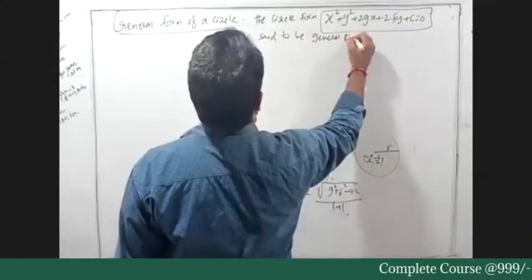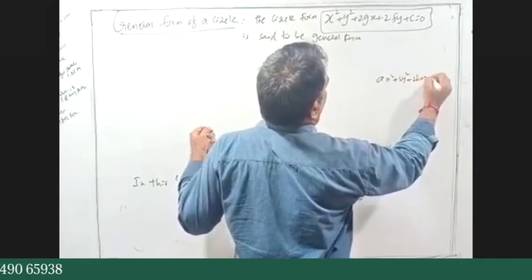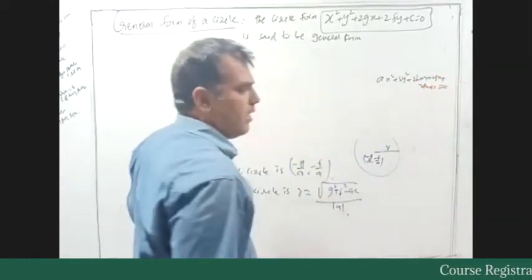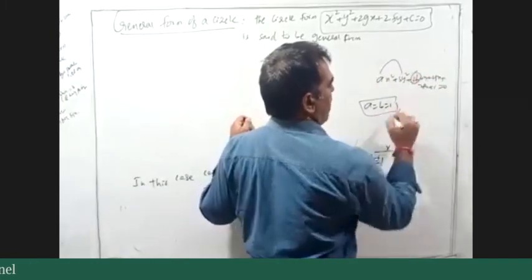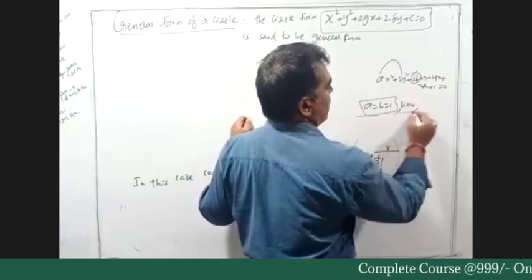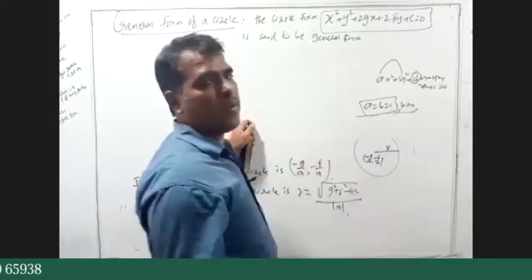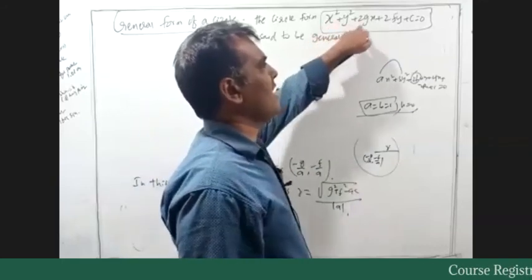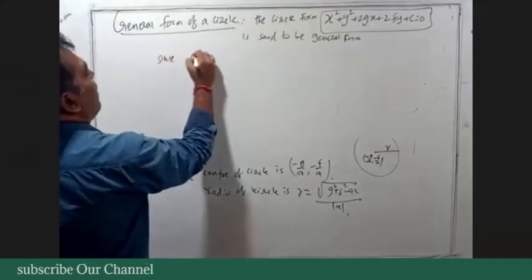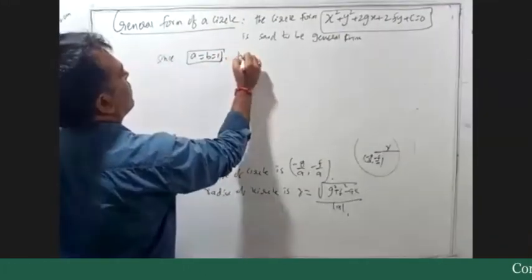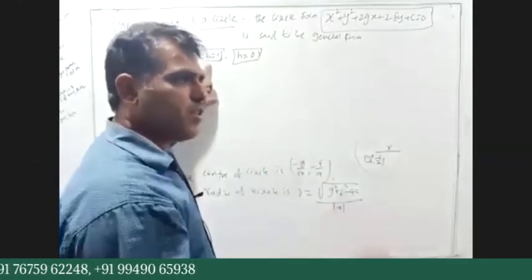Why is it called a general form? From the general second degree equation ax square plus by square plus 2hxy plus 2gx plus 2fy plus c equals 0, if the x square coefficient and y square coefficient are equal to 1, that is a equals b equals 1, and the xy coefficient h equals 0, then the second degree general equation transforms into the general form of a circle, that is x square plus y square plus 2gx plus 2fy plus c equals 0.